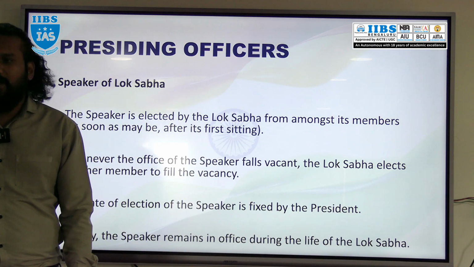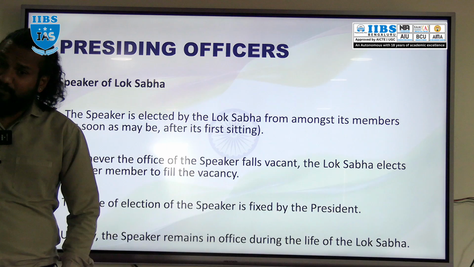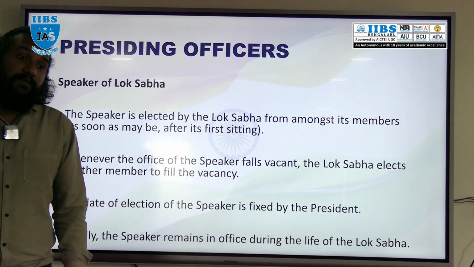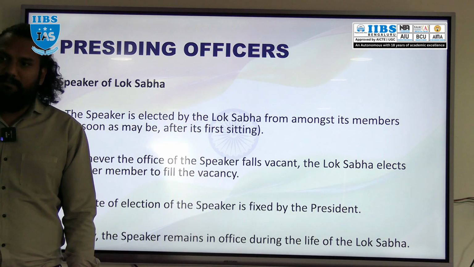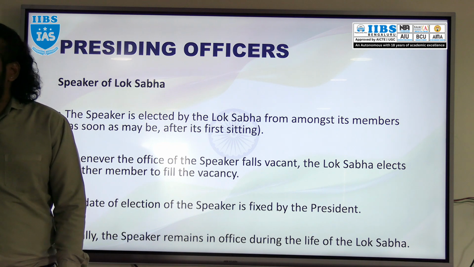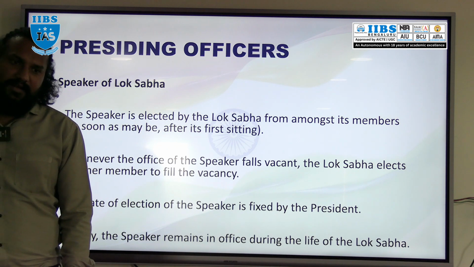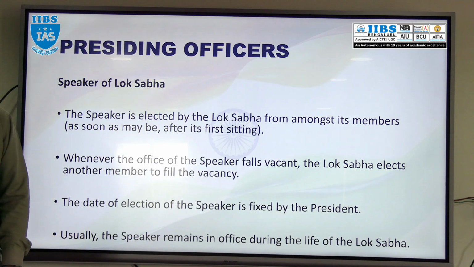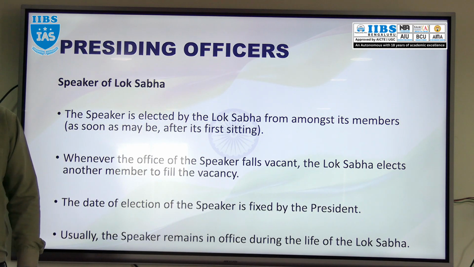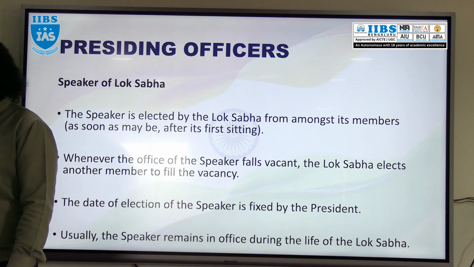So the tenure of the speaker of Lok Sabha can go beyond 5 years. It is not compulsory that it should be 5 years. Until the election of the speaker of the new Lok Sabha has been conducted, the previously elected speaker will continue as the speaker.